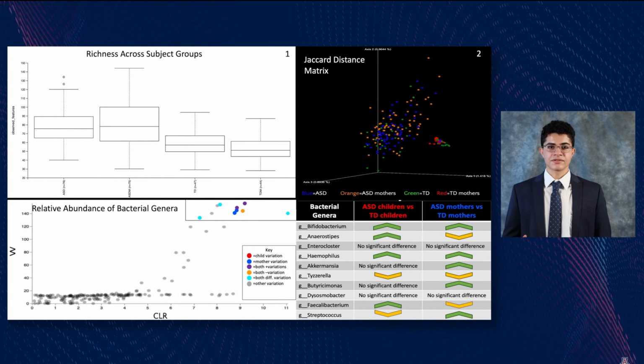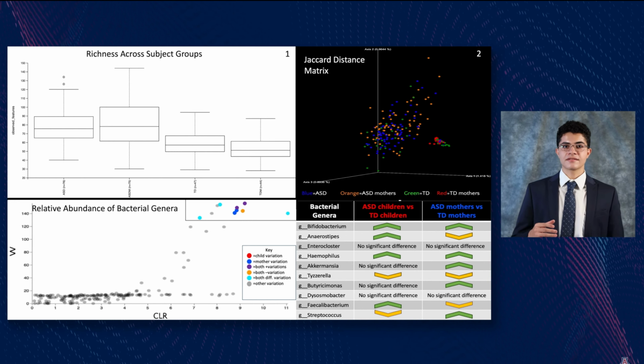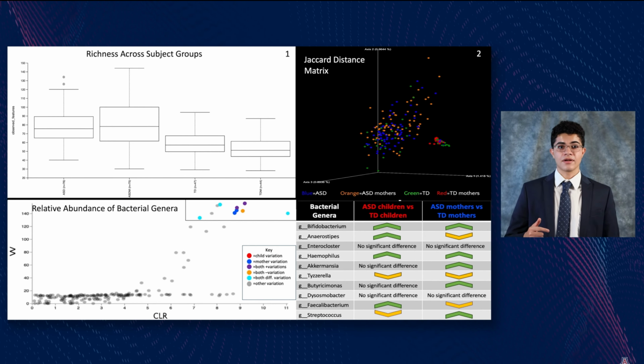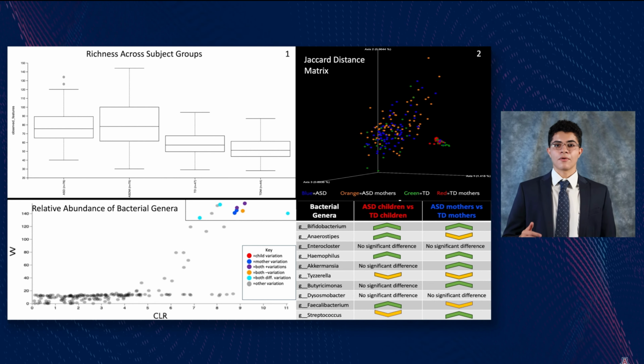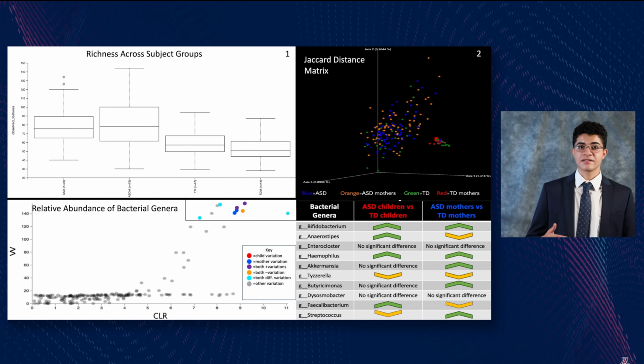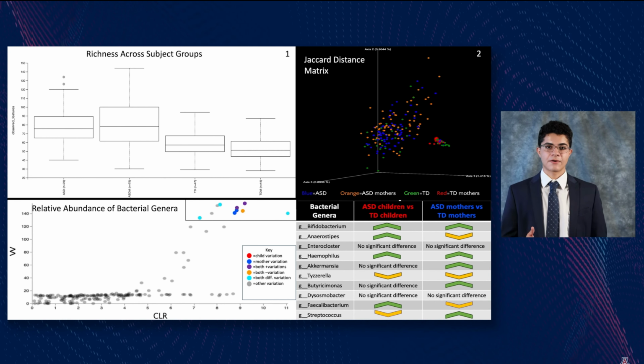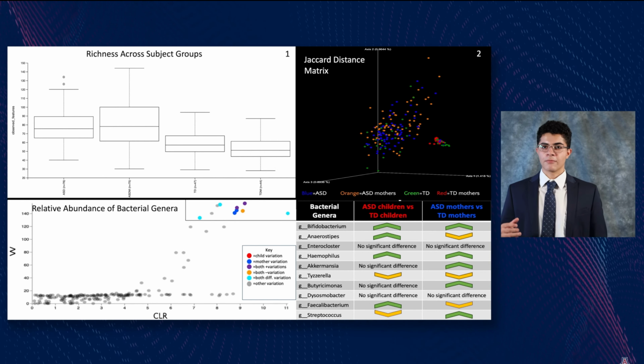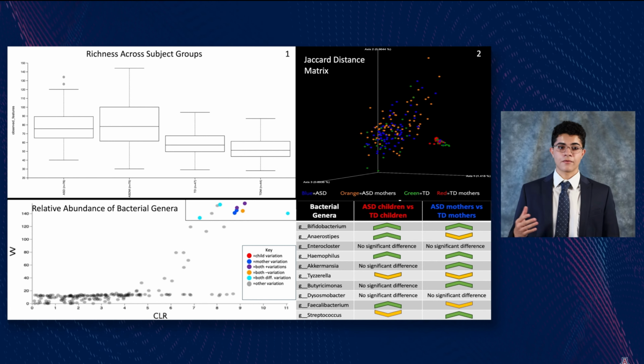What we found as results in our first plot was that the richness in the ASD groups, both in the children and the mothers, was significantly higher than it was in the typical development control groups. What this means is that the overall diversity of the bacteria in the microbiome was significantly higher in our experimental ASD groups.